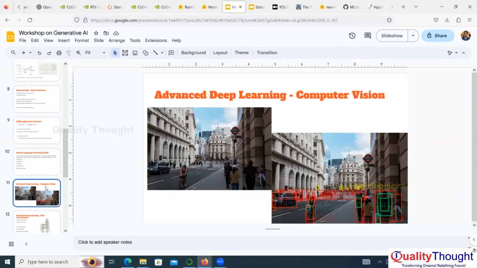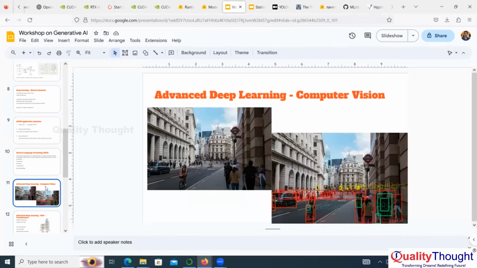If you give that picture to this algorithm, it is going to recognize so many objects: people, handbag, bicycle, car, signboard. These are all the items it is going to recognize, and accordingly the speed, left turn, right turn, everything will be a decision taken by a driverless car.